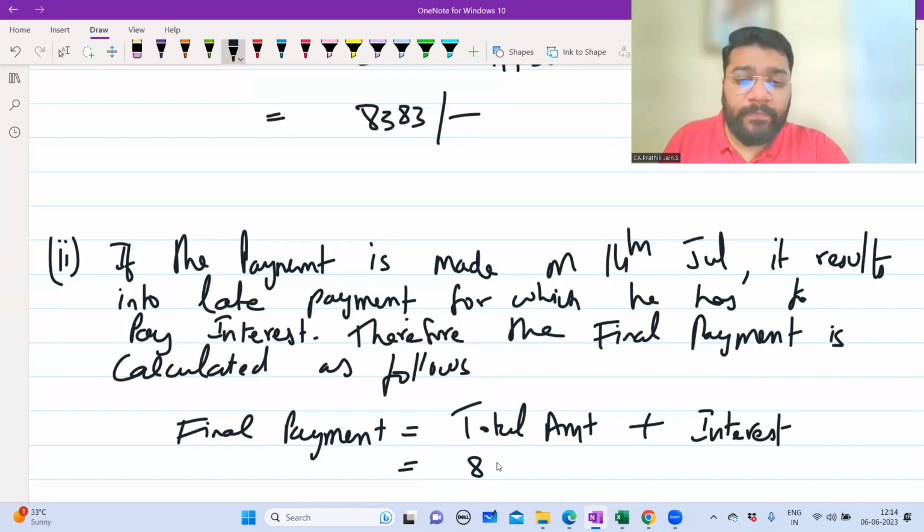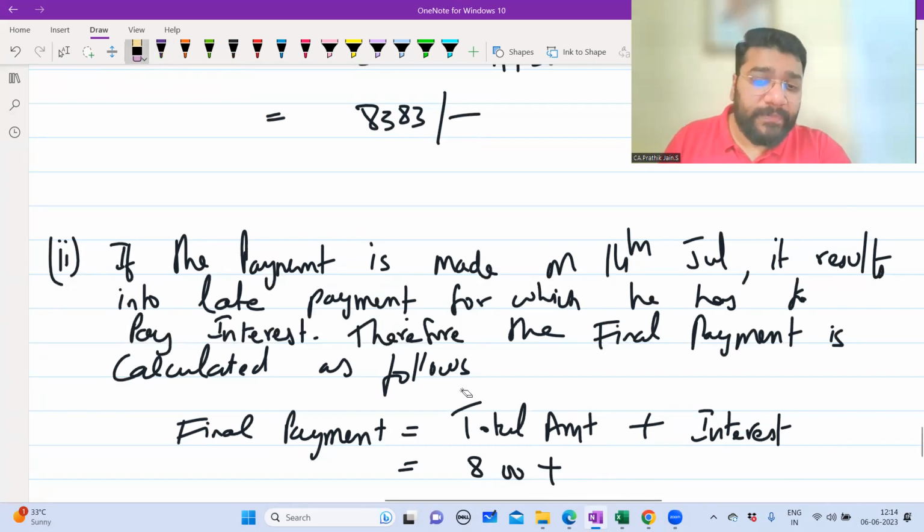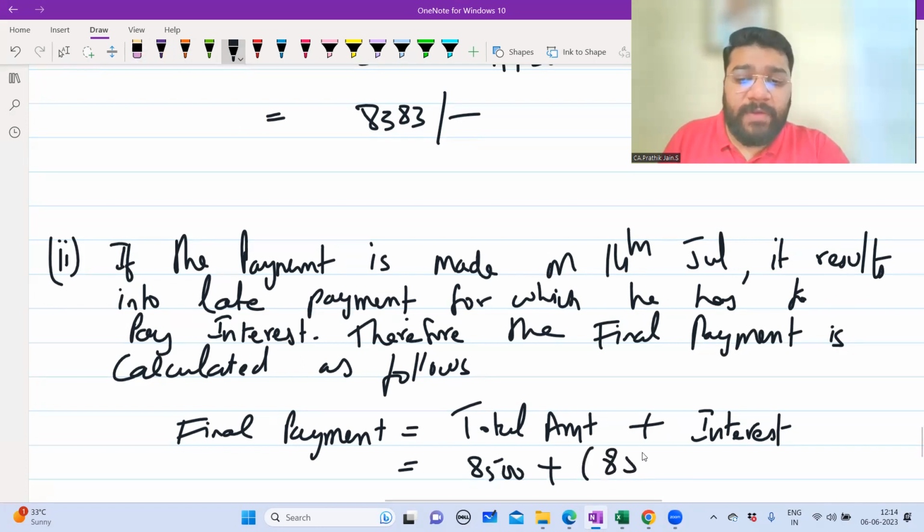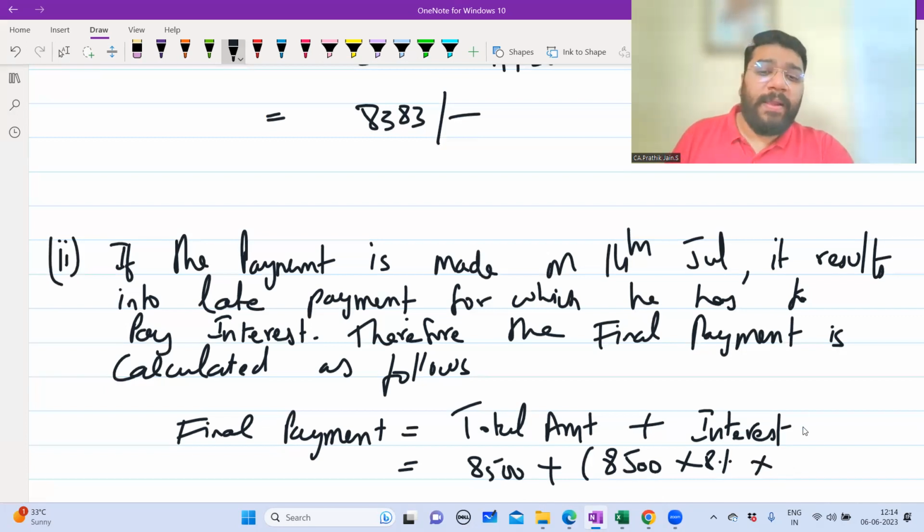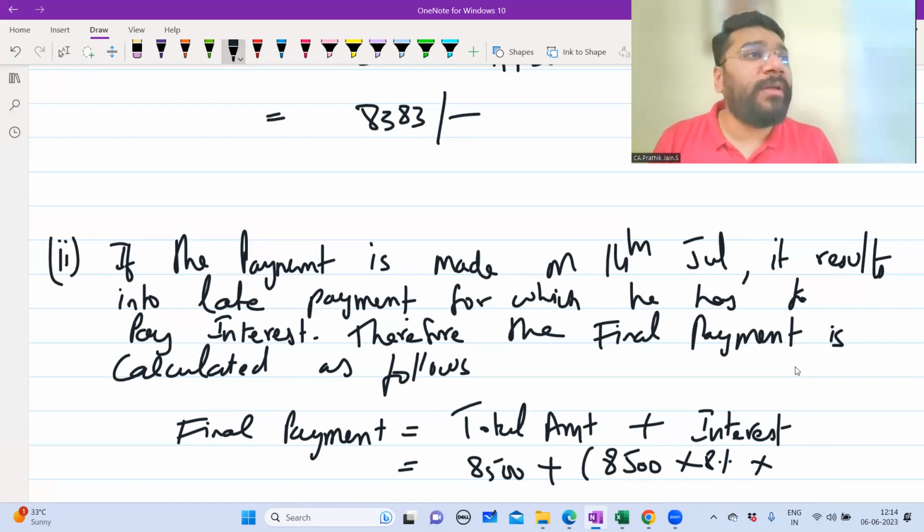What is total amount? Sorry, 8,500. Now, guys, interest: 8,500 into 8% into... Now we have to calculate. Guys, average due date is what? 20 May, which means on 20 May till midnight, if you make the payment, no interest. But from the 21st day it goes interest.